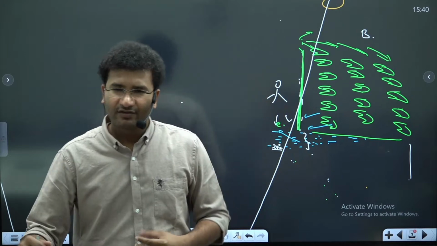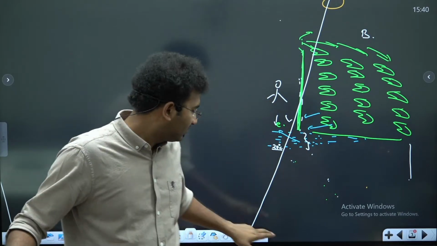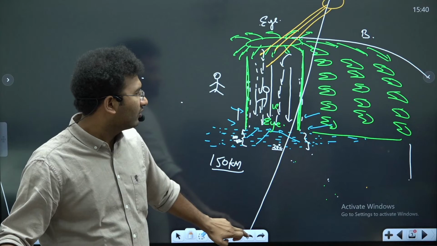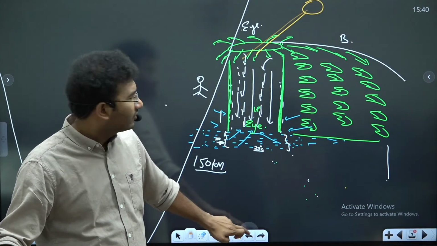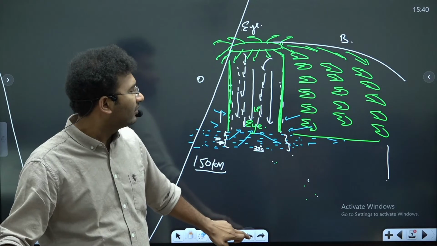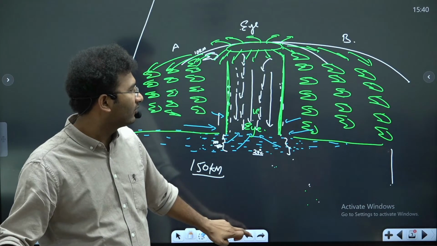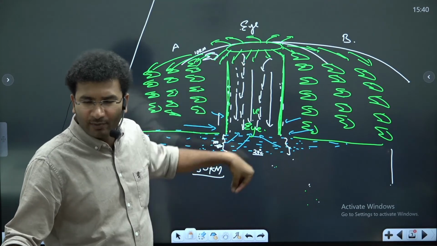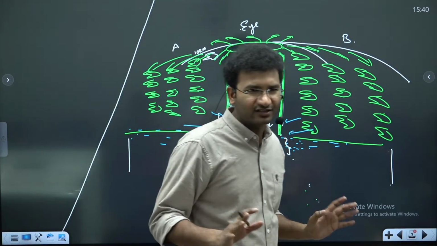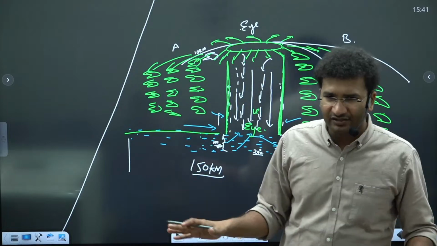Now here, if you look into the structure of the cyclone, a cyclone has an eye wall, and it also has cumulonimbus clouds which are formed on either side. Along with that, you will also find a large sea surface temperature and subsiding warm air. These are the things that you need to write in the structure of a cyclone. And the 5 conditions you have heard.